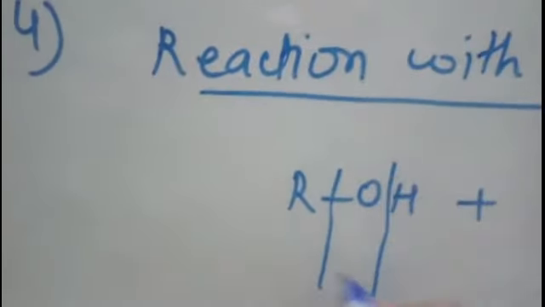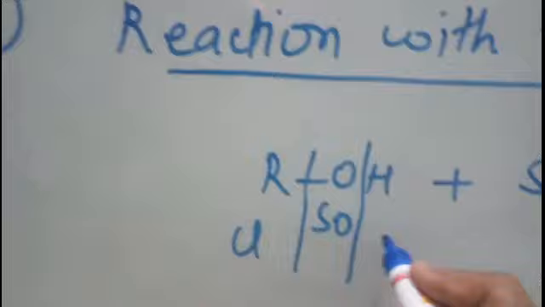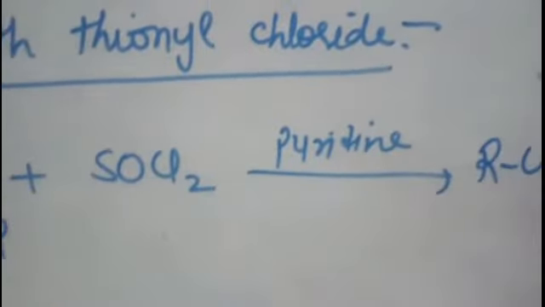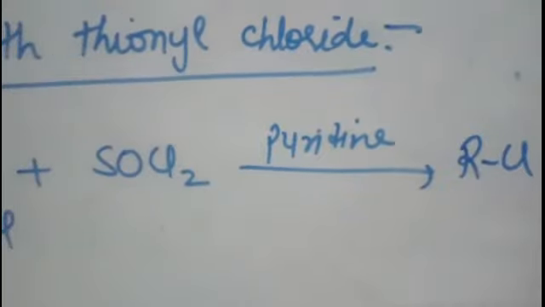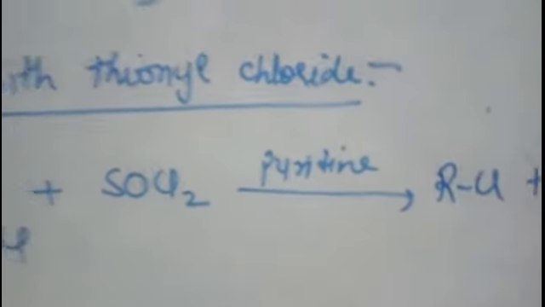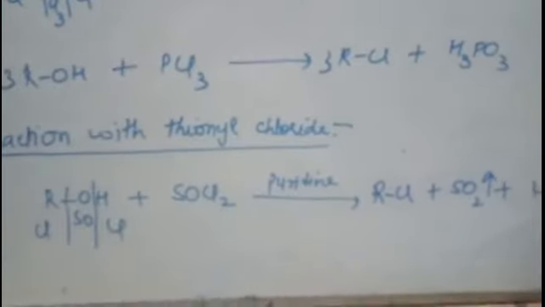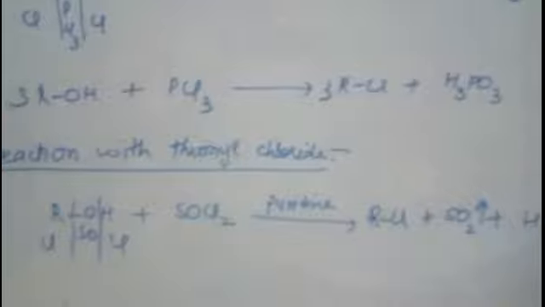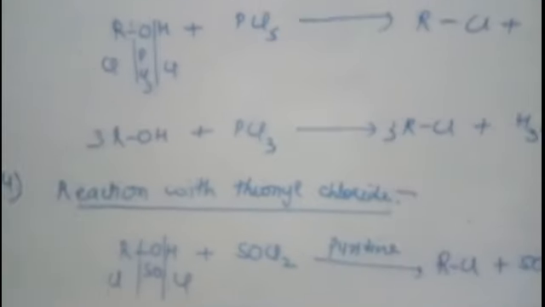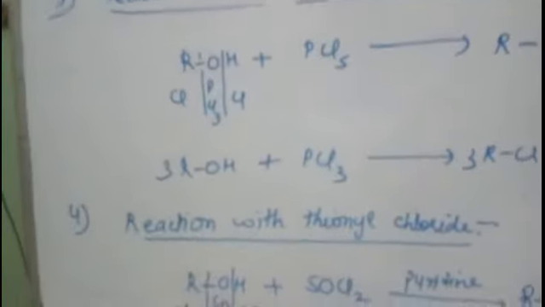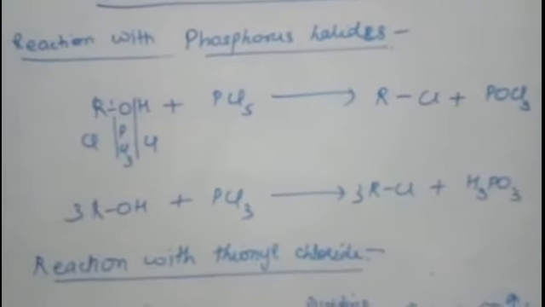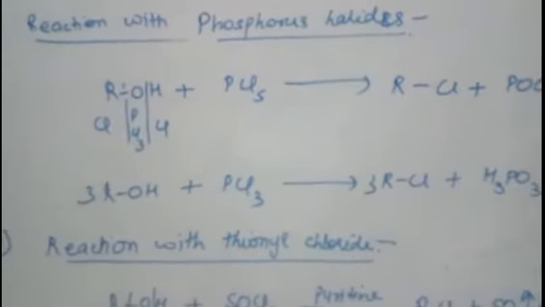So here also what you will get? Haloalkane, sulfur dioxide and HCl. This is the reaction which you call as Darzens process, and this is the best method to prepare the chloroalkane, since the byproducts formed are gases and they will escape and we will get a good yield of the chloroalkane, isn't it? So all these reactions where alcohol is behaving as an electrophile, you have already studied in the haloalkane chapter, isn't it?